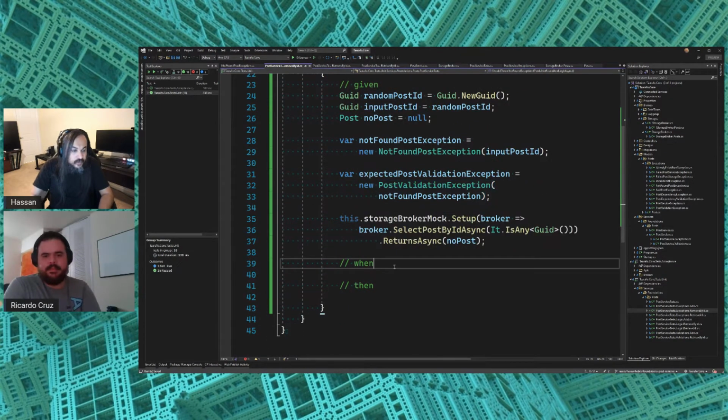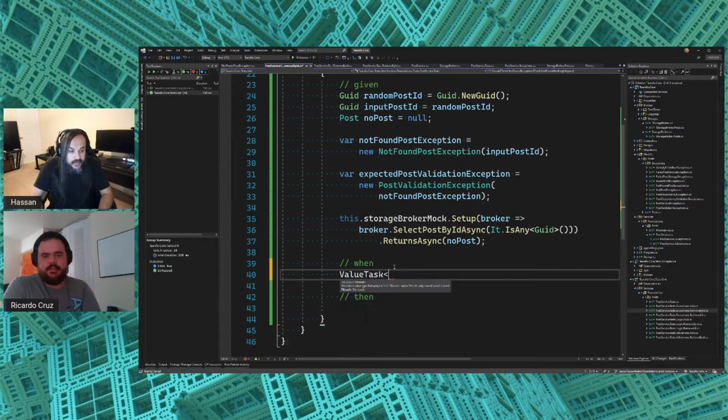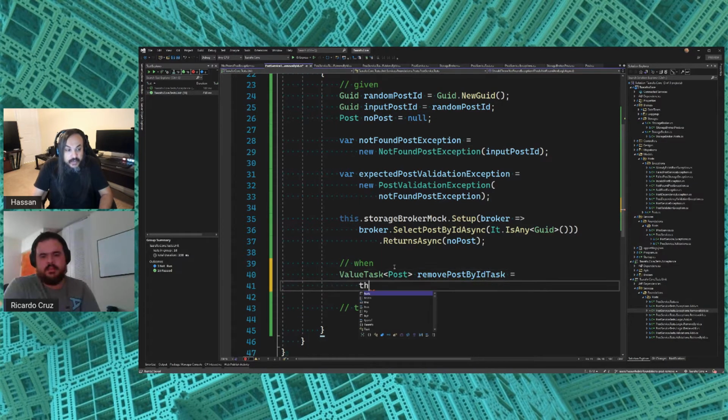Now, what's left for us? What's left for us is to make the event happen. So I'm not going to execute the function. I'm just going to go and say remove post by ID task because it didn't really call it yet.